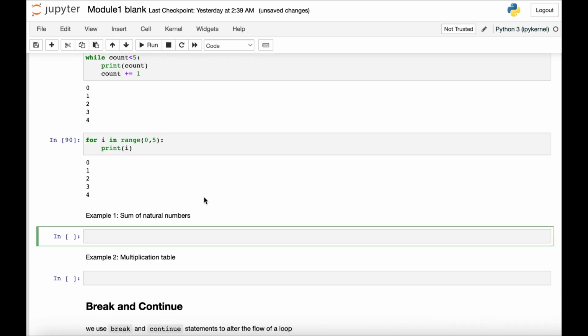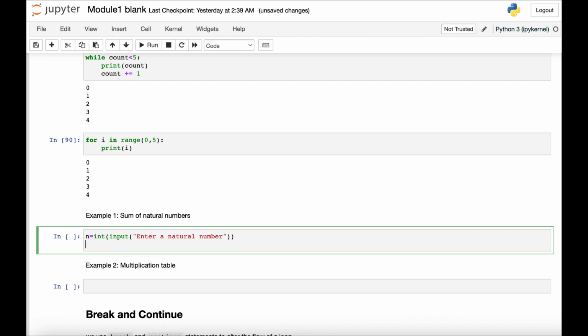Okay, now let's do another example, sum of natural numbers. Let's suppose I want to do it using the while loop, like we did in the for loop. So initially the user will input a number, so n is equal to int input, enter a natural number.